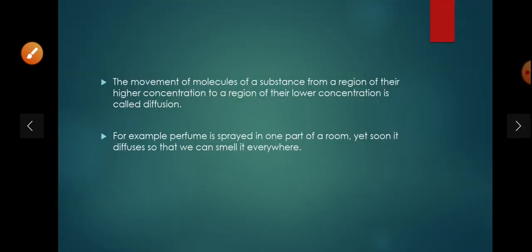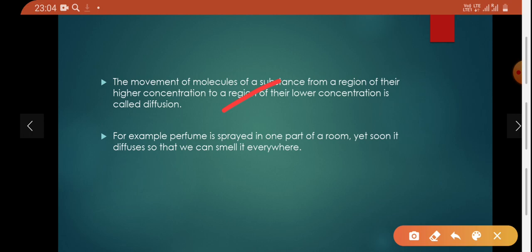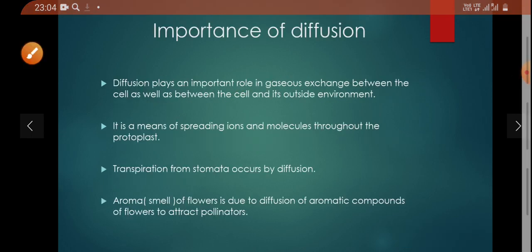So, the movement of molecules of a substance from a region of their higher concentration to a region of their lower concentration is called diffusion. And if we see an example, if a perfume is sprayed in one part of the room, it soon diffuses so that we can smell it everywhere in that room. That is due to diffusion. So it is the best example that we can see.